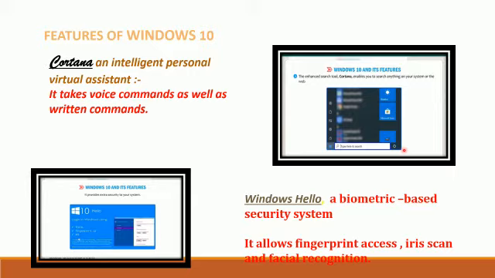Next one is Windows Hello, a biometric based security system. It allows fingerprint access, iris scan, and facial recognition. You can secure your system with these three types of security.